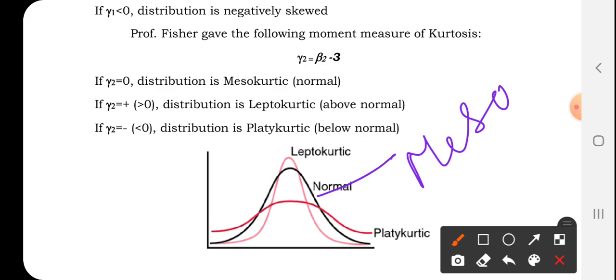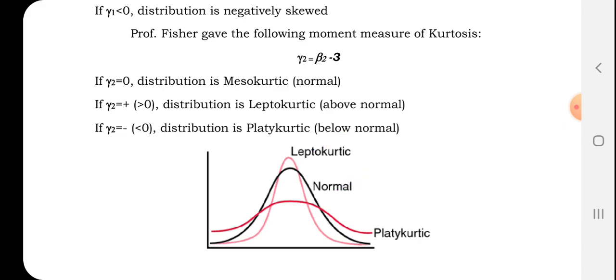Where gamma 2 is greater than 0, the distribution is known as leptokurtic. It is peaked. And when it is less than 0, it is known as platykurtic. It is almost flat type. So its name is platykurtic.